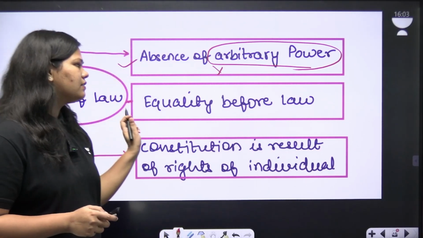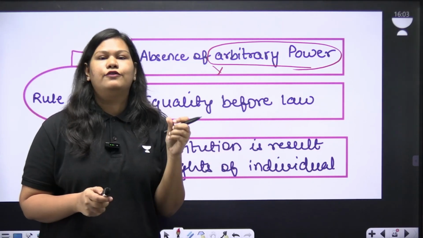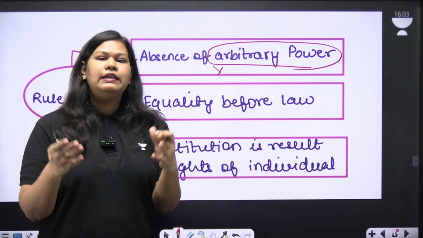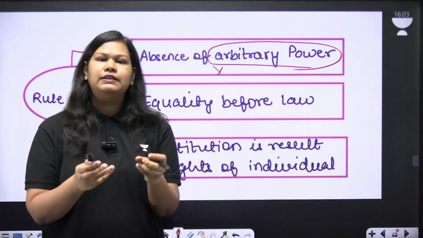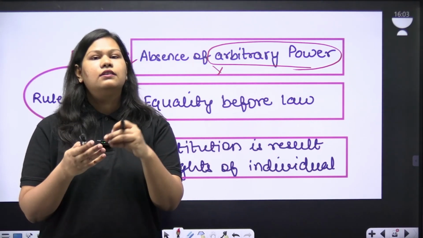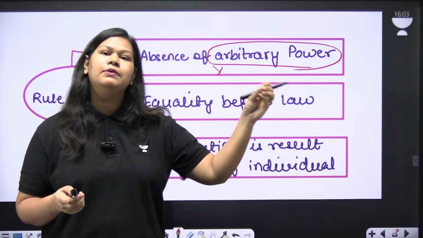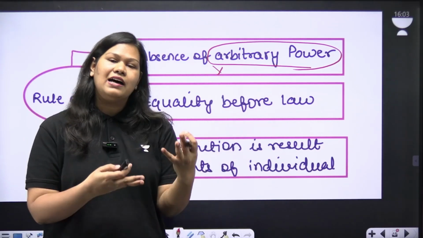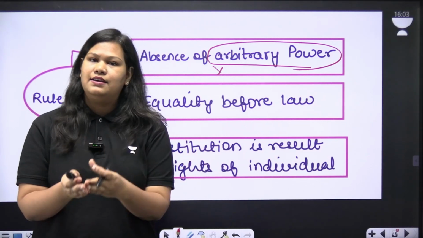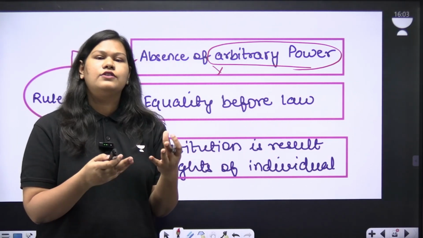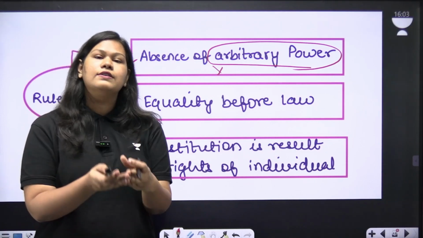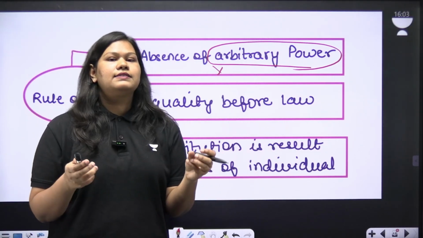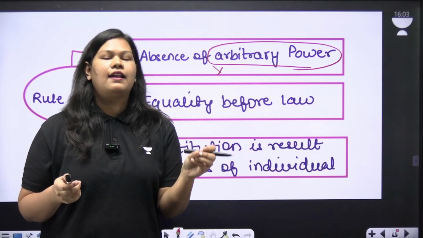Now let us look at the second element, which is equality before law. What does this mean? Every person is equal in the eyes of law. For example, if a law says that the punishment for murder is lifetime imprisonment, then irrespective of class position, caste position, race, or social ranking, for instance, if a person is a prime minister or a constable or a collector or a commoner, everyone will get the similar punishment if they have committed the crime of murder.